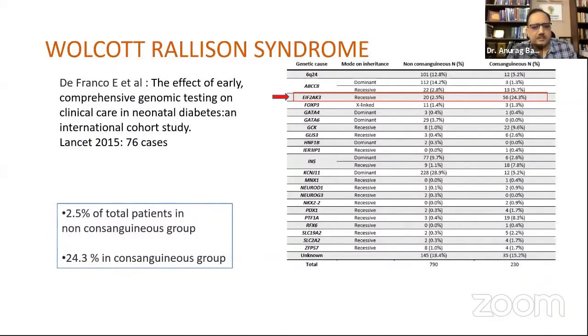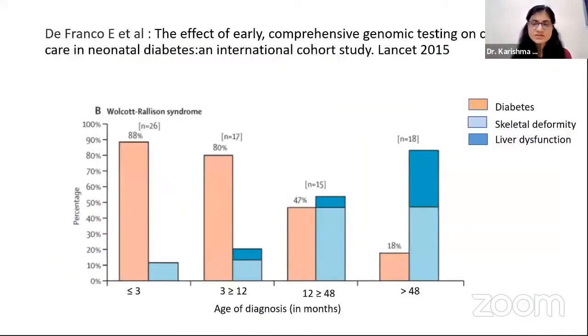Please go ahead. The SEEP study emphasized doing genomic testing earlier in the course of the disease, as most of the neonates and patients will present with only symptoms of diabetes mellitus initially. When genomic testing was done at advanced ages, more cases were found presenting with skeletal deformities and liver dysfunction.